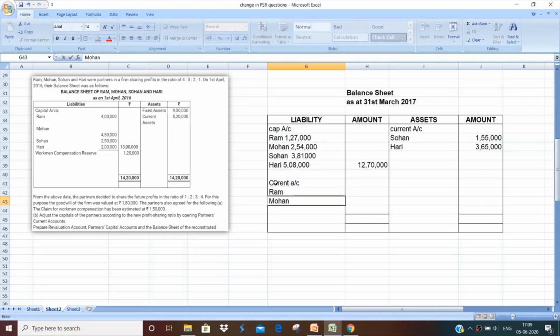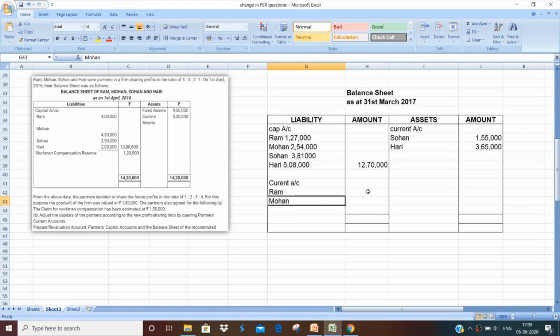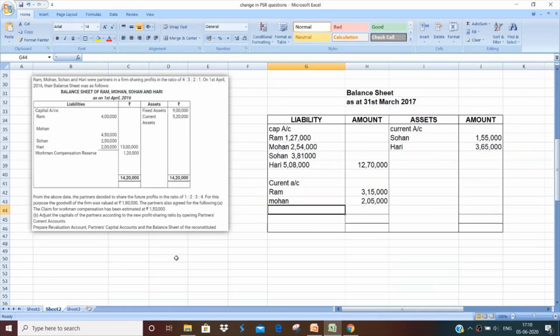So Ram and Mohan, let's check the amounts first. 3,15,000 and 2,05,000. So 3,15,000. I'm sorry, I had to write it here. 3,15,000 and 2,05,000. So this was Mohan. Right, so we'll just check it from the account again. So Ram and Mohan, the current account had to be credited. That is, on the liability side, we should have written 3,15,000 and 2,05,000, which we have already written.